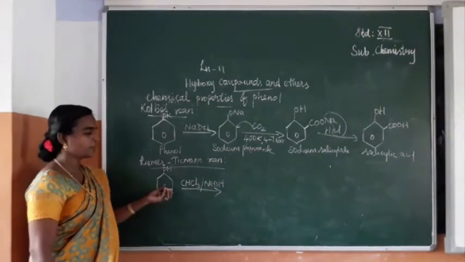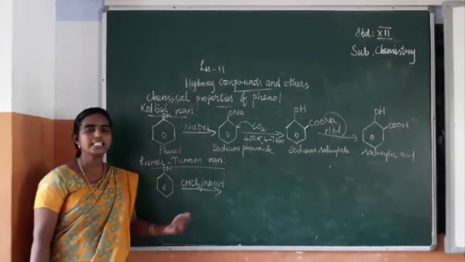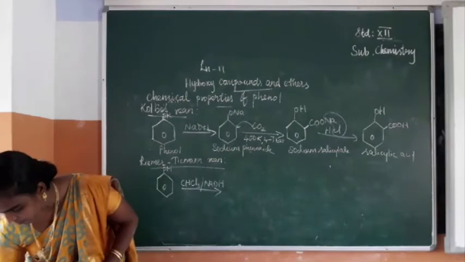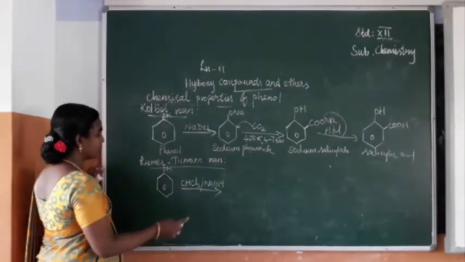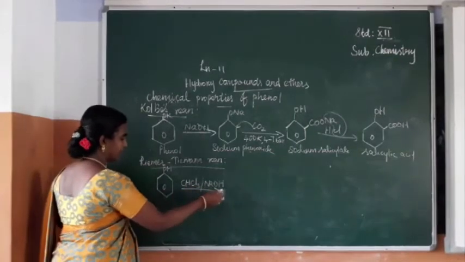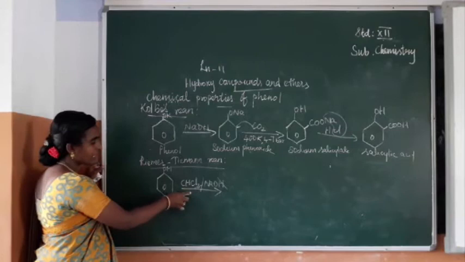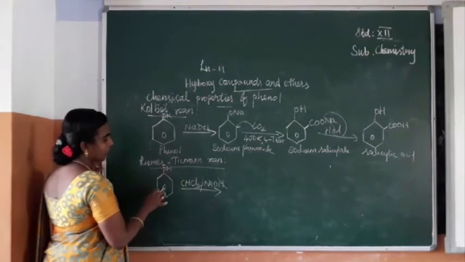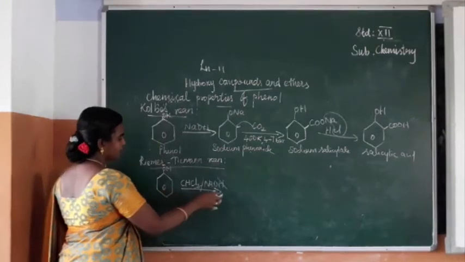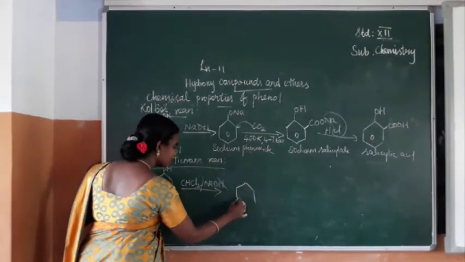So in the first step we are getting a less stable, that is unstable, product. So this H and this Cl will be removed and one more. So you can get the product like this.